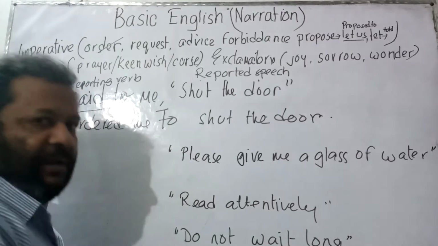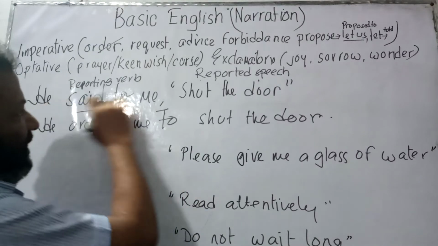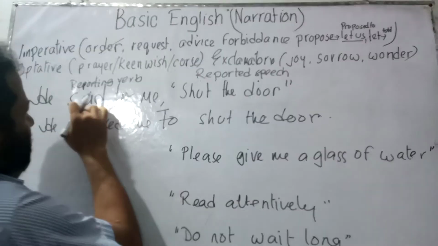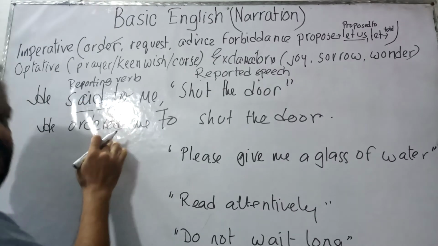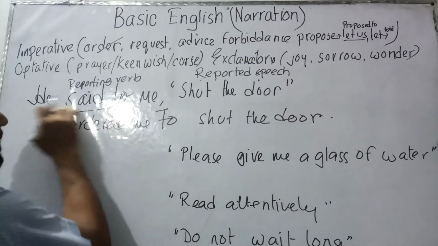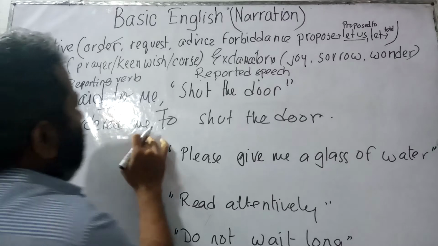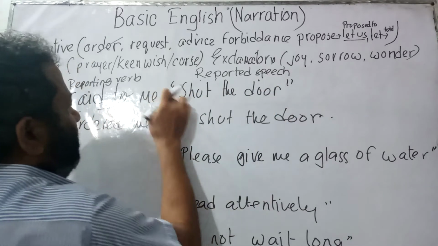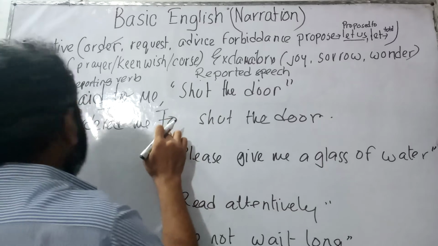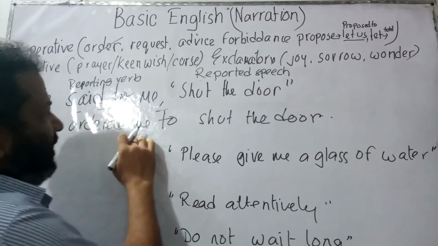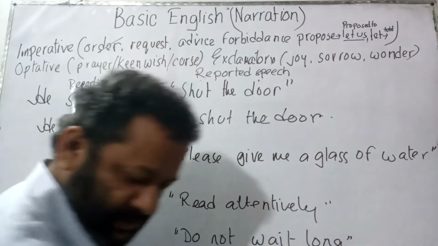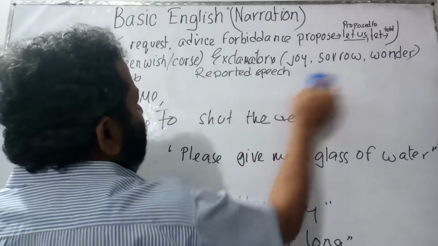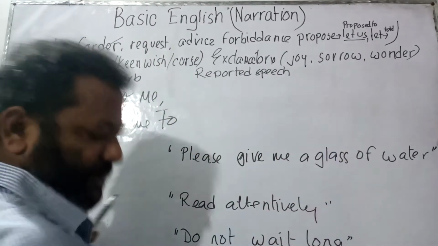Now, the basic sentence was he said to me, shut the door. And it's an order. So, said to has been turned into ordered. So, he said to me, he ordered me. Comma has been omitted, or the inverted comma. These all have been omitted by the word to. So, he ordered me to shut the door. Now, let us write another sentence that would mean request.